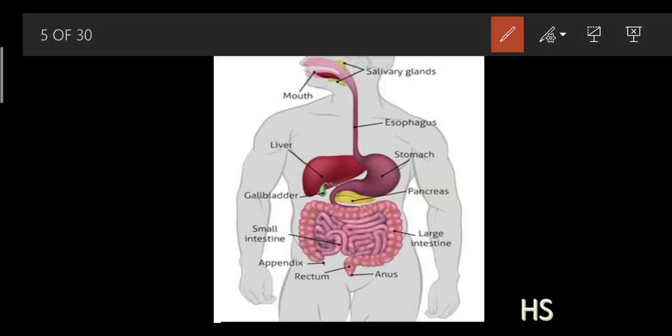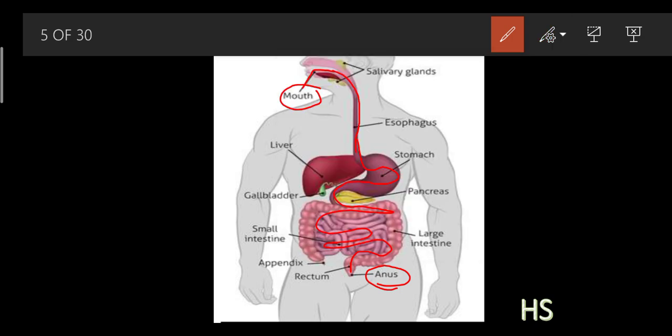If I eat food from the mouth, it leads to the stomach, then through the intestinal part, and then the anus. So this is in proper sequence: from the mouth, the stomach, the small and large intestine, and then through the rectum and anus.